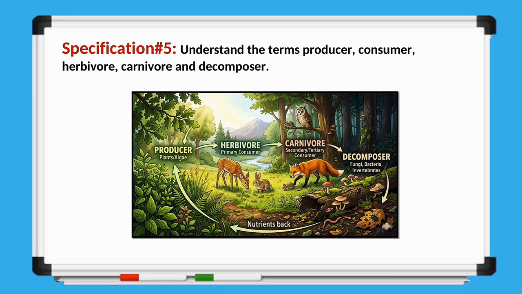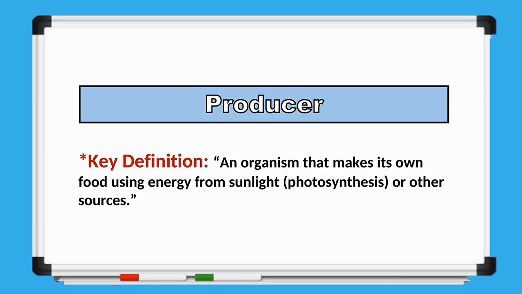Finally, decomposers, including bacteria, fungi, and some invertebrates, break down dead organisms and waste materials, returning nutrients to the environment. These nutrients are then reused by producers, allowing the cycle to continue. In this way, energy flows through the food chain while nutrients are continuously recycled within the ecosystem. Now, let's understand each of these terms one by one. Let's begin with the producer.